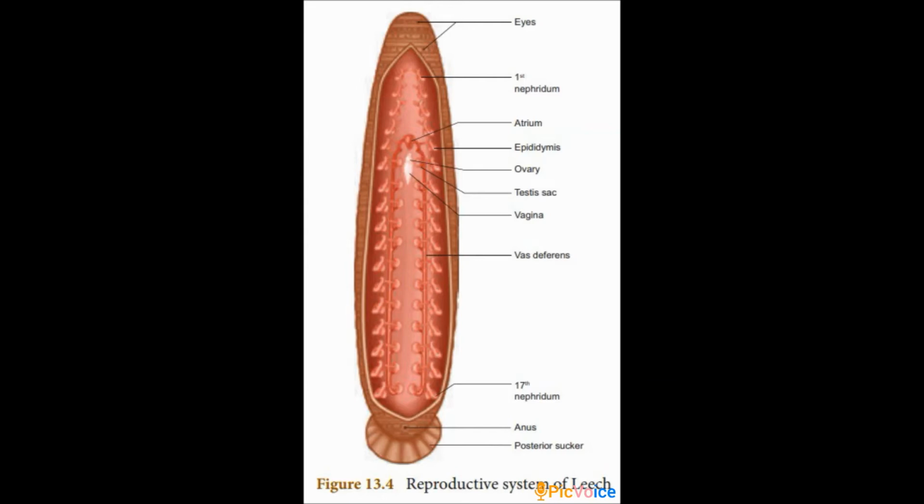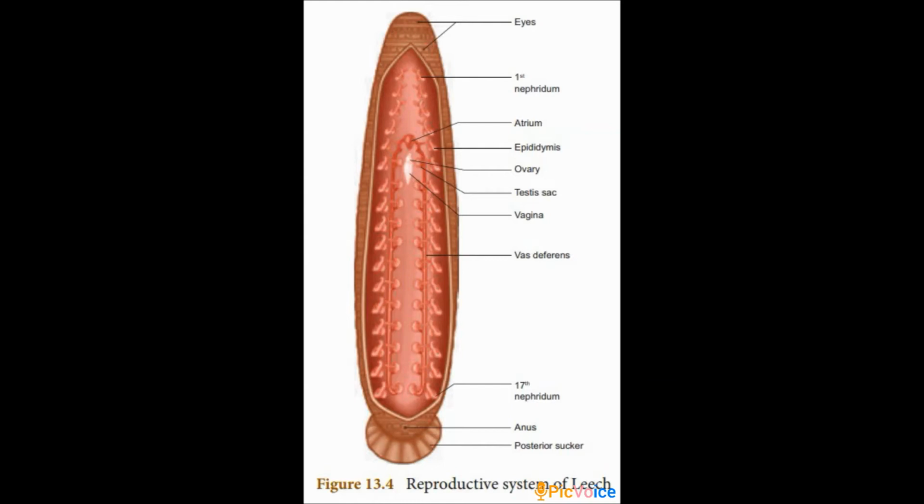First we see the male reproductive system. There are 11 pairs of testes, 1 pair in each segment from 12 to 22. They are in the form of spherical sacs called testis sacs. From each testis arises a short duct called the vas efferens. In the picture you can notice.